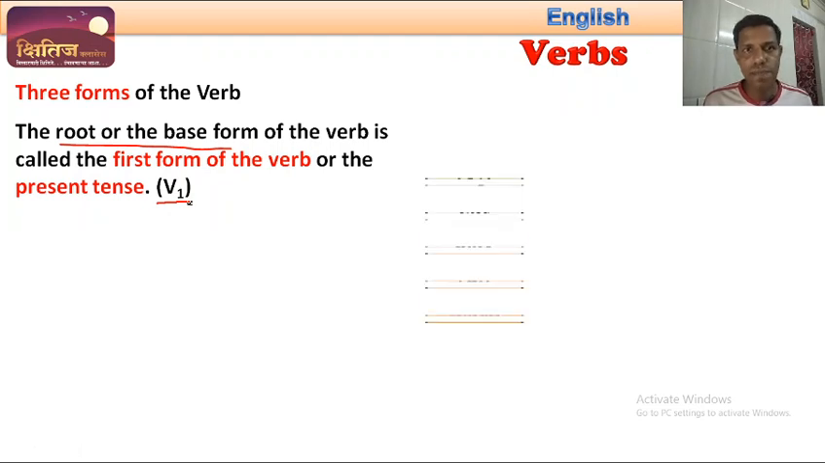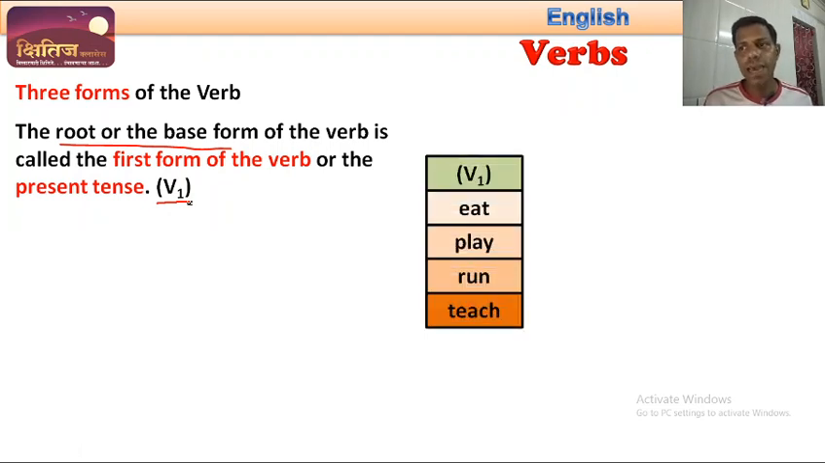Let us have some examples. Eat, play, run, teach. See, all these are action words. Okay. And these are all the first forms of the verb. They are talking about present tense.